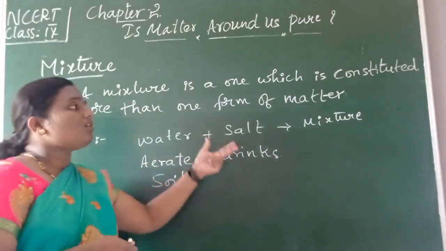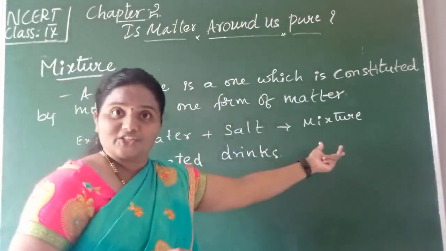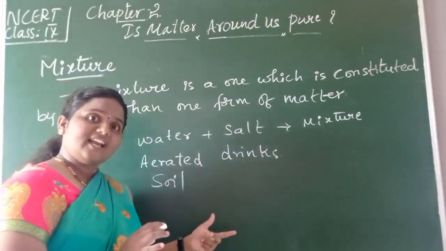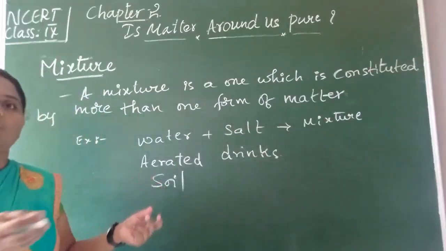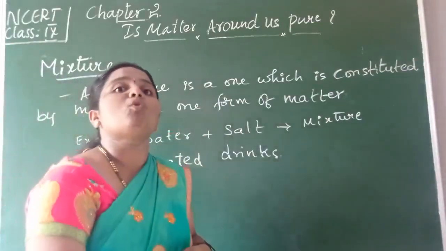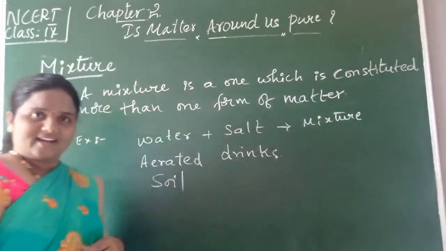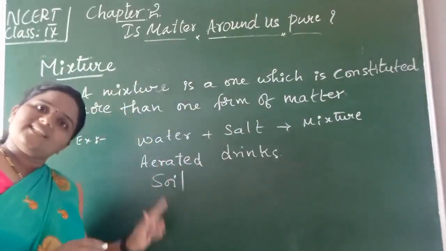And why so, children? While eating snacks we come across a mixture. It contains sev, it contains peanuts, it contains poha, all these different things. It consists of more than one form of matter. Then such a thing is called a mixture. Is it clear, children?